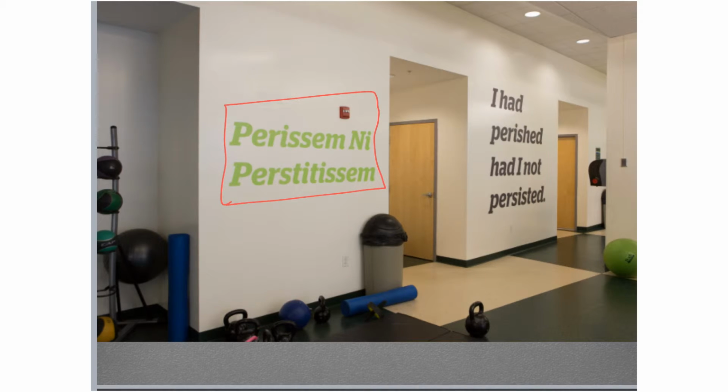The problem is this is the translation that they apparently painted on their gym wall. And it's really not correct, which is unfortunate. I mean, if you read it, it doesn't even make sense in English, right? I had perished had I not persisted. Really, this I had perished, and that's the per isem, right? Really, that I had perished should be I would have perished.